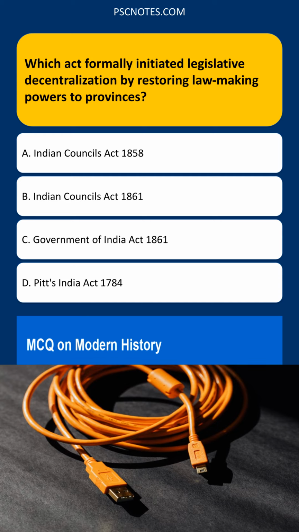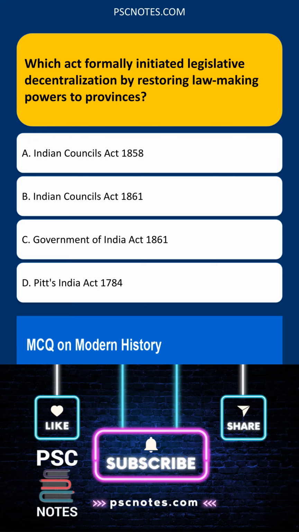Government of India Act 1861. This is not a commonly recognized or established name for any legislation during this period. The correct legislation is Indian Councils Act 1861.